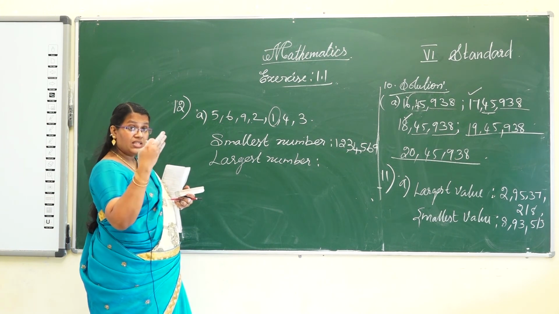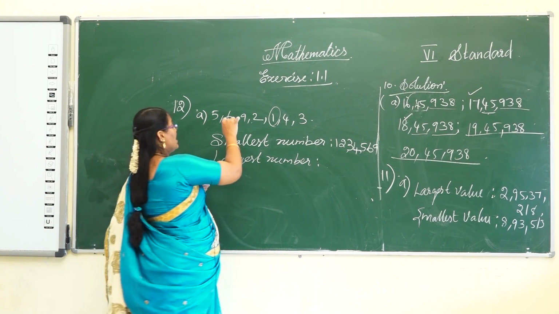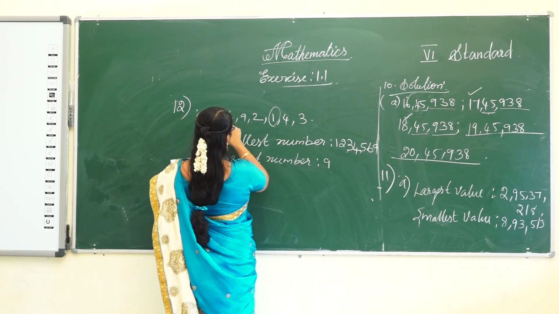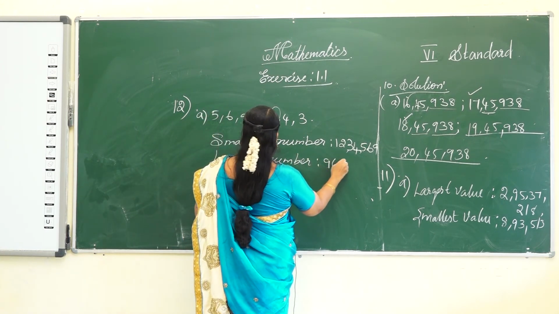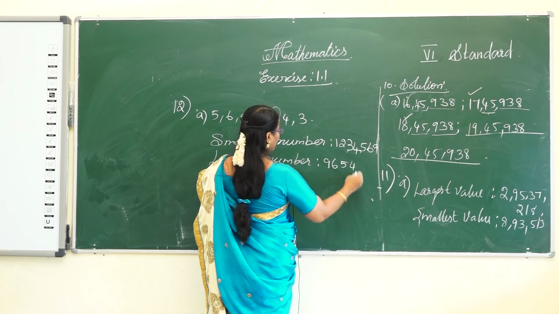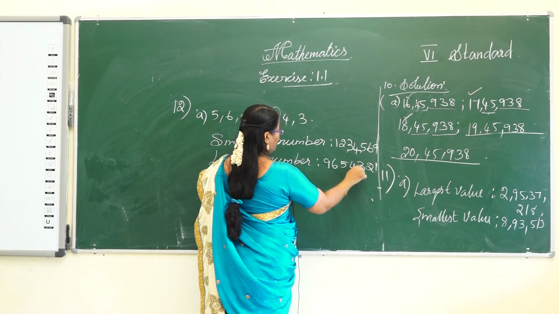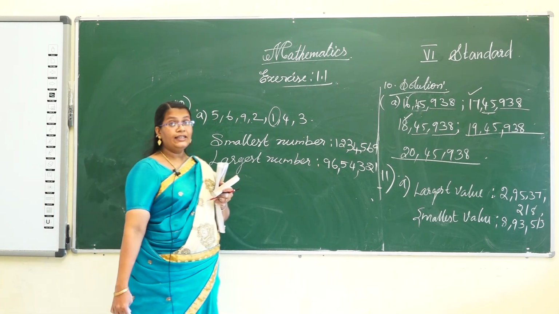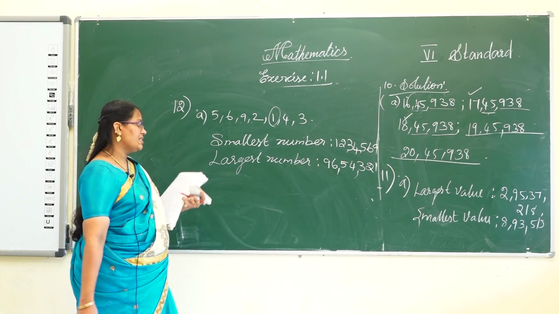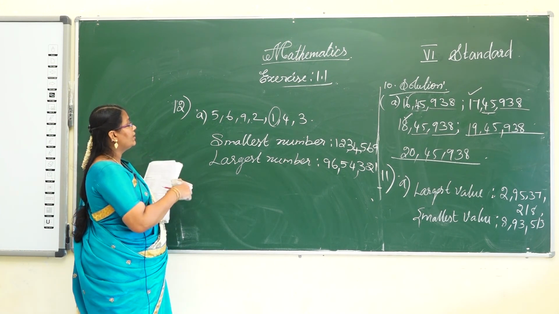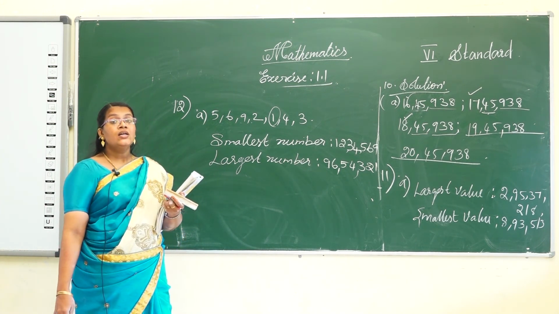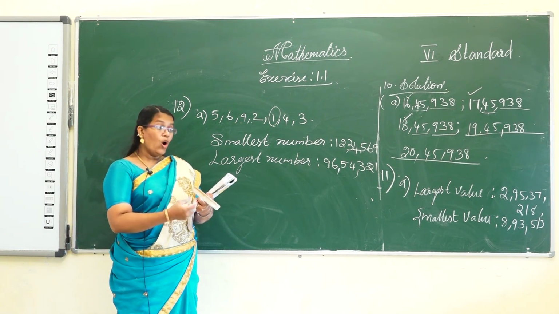The largest is 9, then 6, 5, 4, 3, 2, 1. So 96,54,321 is the largest number. I hope you understand this concept of the largest and smallest number from given digits. B is homework.